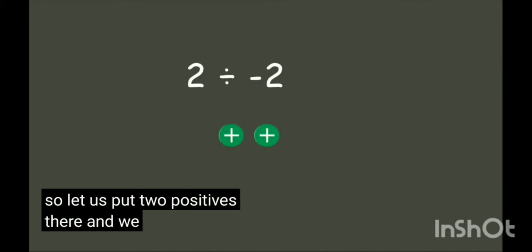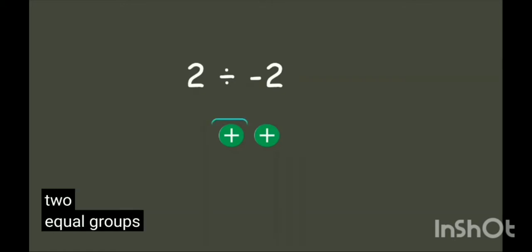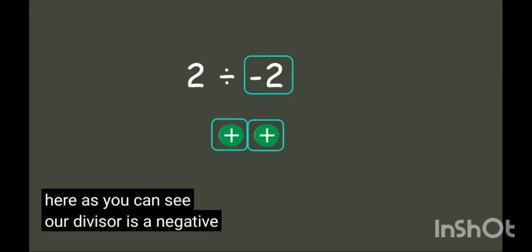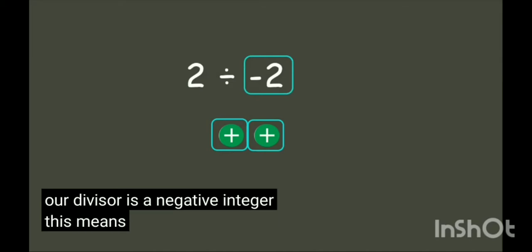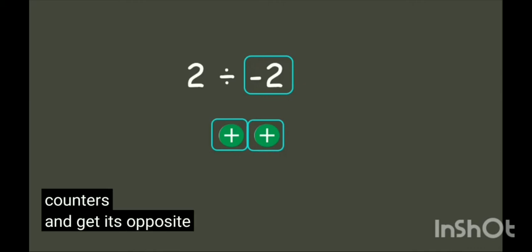There. And we need to divide this into 2 equal groups. Here, as you can see, our divisor is a negative integer. This means that we need to flip over our counters and get its opposite. There you go.